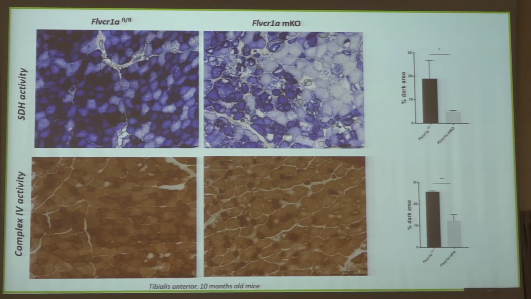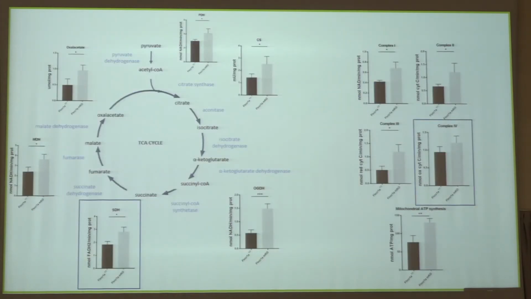At this point, we moved to the analysis of metabolism, and we performed some metabolic assays on tissue cryosections. As you can see, the SDH activity and complex 4 activity are reduced in our knockout mice, and these results are not due to an intrinsic incapability of these enzymes to work, because we have also isolated these enzymes. We have performed the same metabolic assays in vitro by providing all of the needed substrate, and these enzymes seem to work properly. So it is possible that in vivo we have a situation in which we either lack some substrate or there are some morphological impairments that prevent metabolism from working properly.